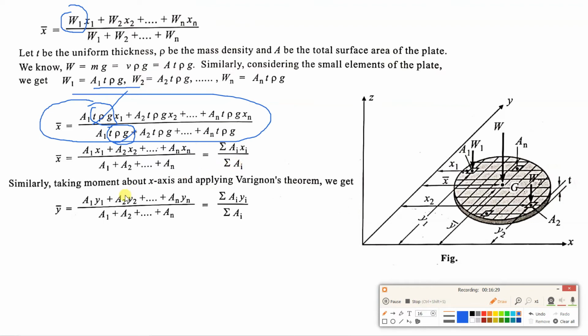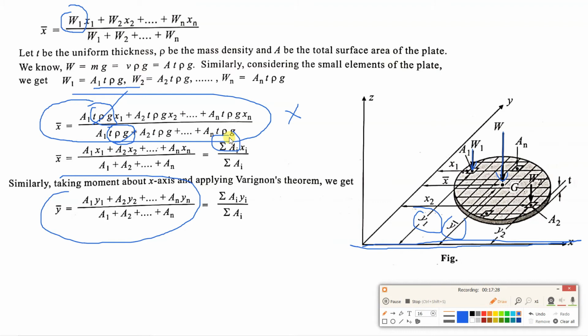Then similarly, if you take the moment about the x-axis, the equation will be like this. See this, W1 into y1, and when you are considering W, it will be y bar, and so on. The same procedure you can follow, and y bar is equal to A1 y1 plus A2 y2 up to An yn divided by A1 plus A2 plus up to An. This can be written as summation Ai yi upon summation Ai. From center of gravity we came to centroid, area, that is important.